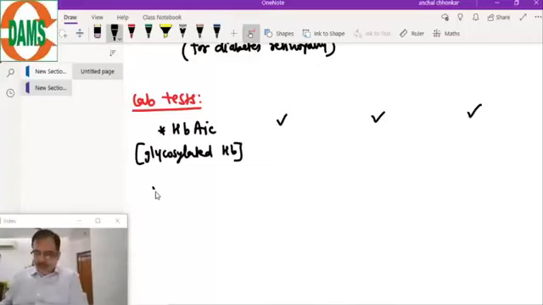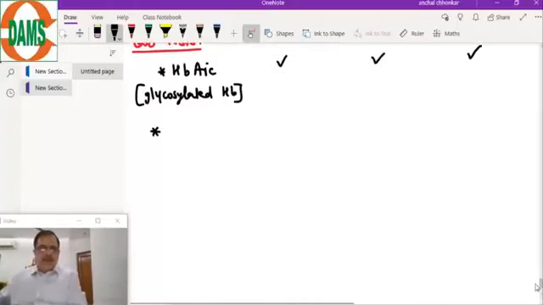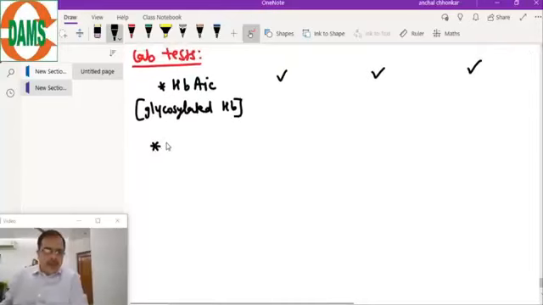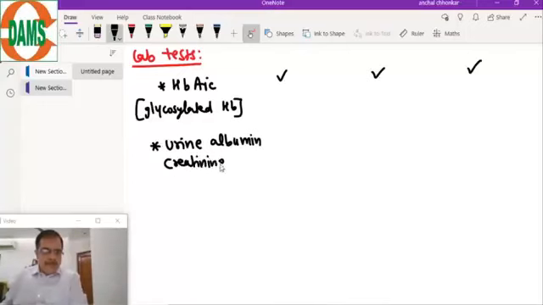Now the second important test which we do is the urinary albumin creatinine ratio. Urine albumin creatinine ratio, UACR is the test, and that test is done as a spot test, and that detects the proteinuria, the albuminuria, a very important complication of diabetes, nephropathy. So it detects early nephropathy.